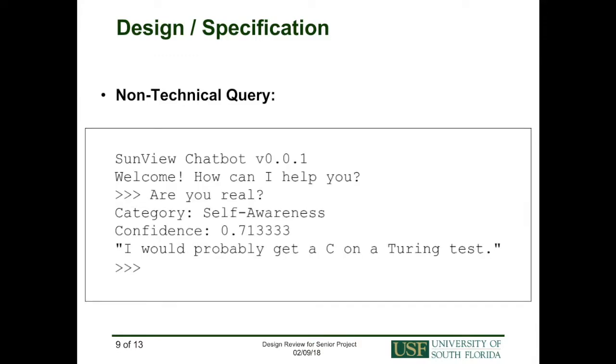Here is a depiction of the bot's expected behavior. In this case, a user query is clearly not technical. The user is asking, "Are you real?" The text classification model identifies the appropriate topic with strong confidence, this category being self-awareness. The bot provides the proper response and returns the prompt to the user for another query.